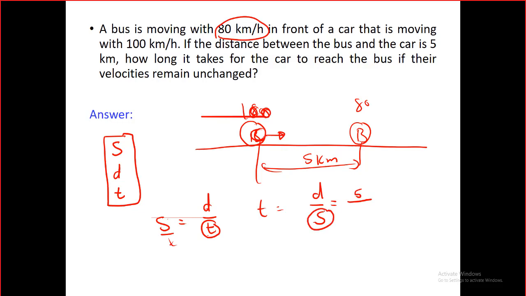Why do we have a problem with s? Because we have two s. We have 100 and we have 80. The problem is which one we have to put here. Guys, what do you think? 100 or 80 or whatever. 20. Why is it 20?